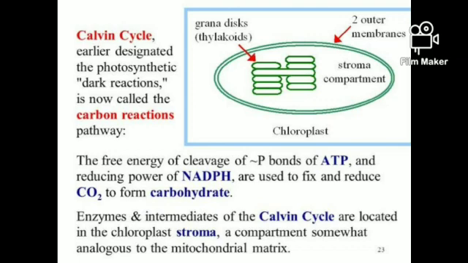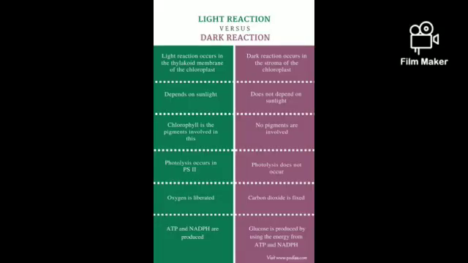Okay, next I am going to explain the differences between the light reaction and the dark reaction. The light reaction versus the dark reaction. Here the light reactions occur in the thylakoid membranes of the chloroplast. Already we have discussed this one. And the dark reactions occur in the stroma of the chloroplast. And here the light reaction needs the sunlight, so it depends on the sunlight, and in the dark reaction there is no need of the sunlight, so it does not depend on the sunlight.